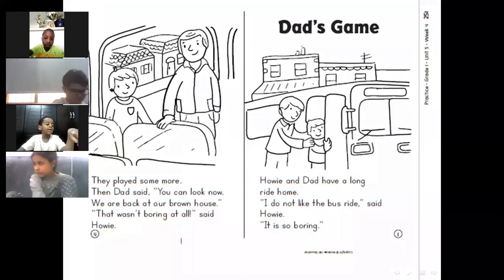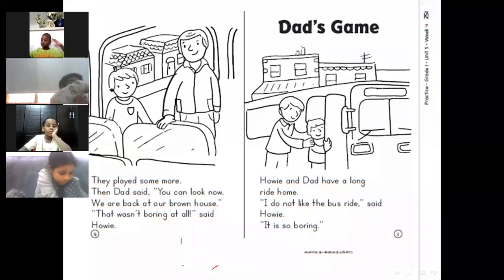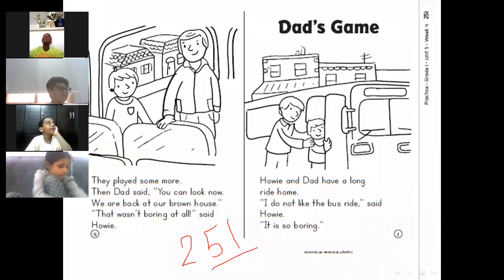Mute your mics, grade 1. Open your book. Your turn practice book, page number 251.